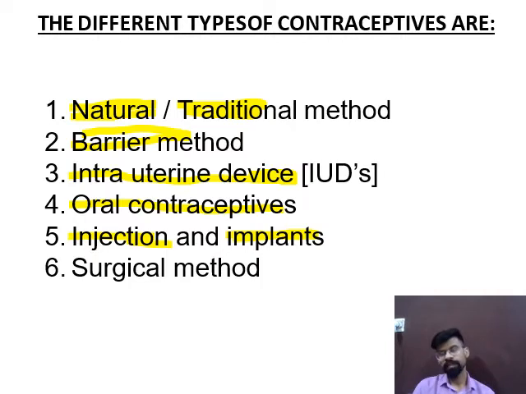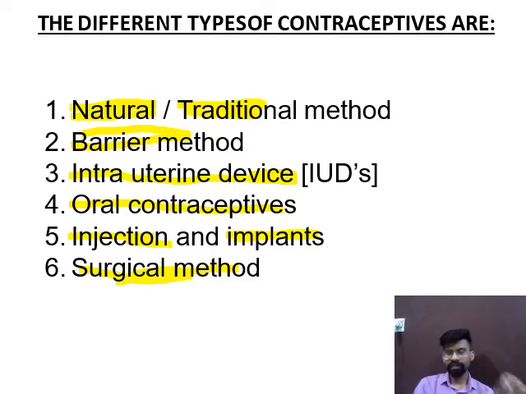And the last method is surgical method or sterilization method. In surgical method, the fallopian tube or vas deferens is cut and tied up. The fallopian tube is present in the female reproductive tract. The vas deferens is present in the male reproductive tract.